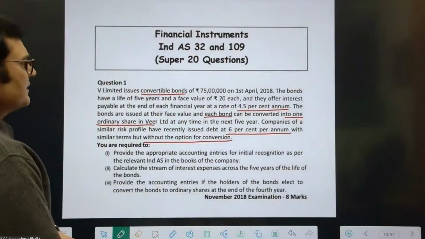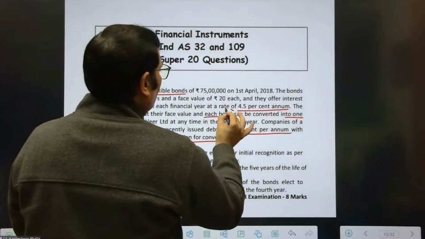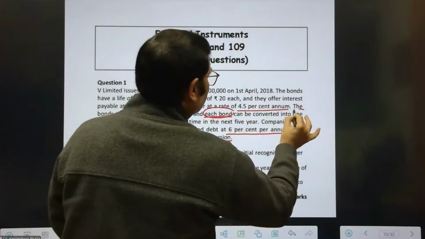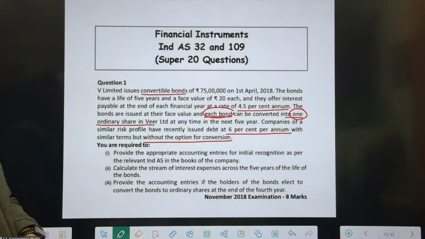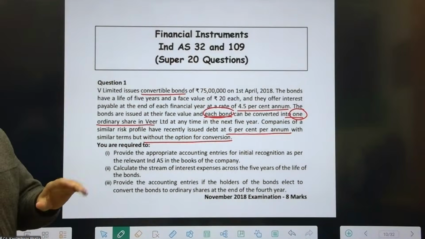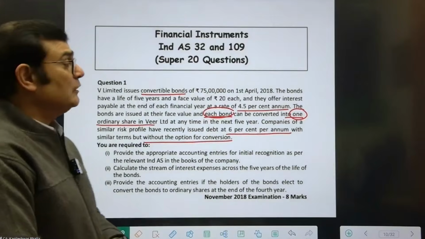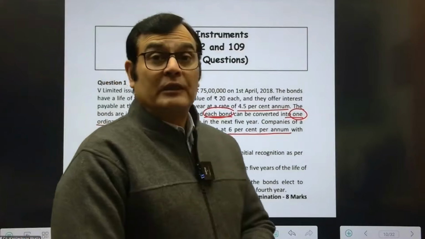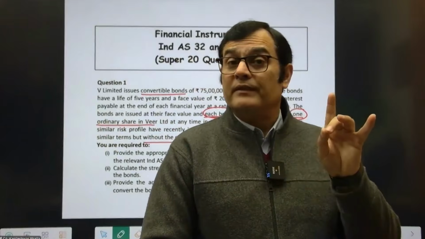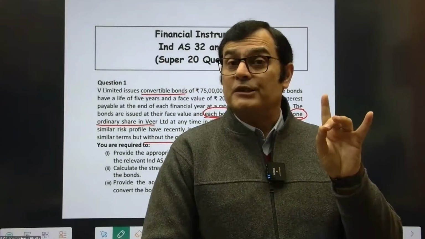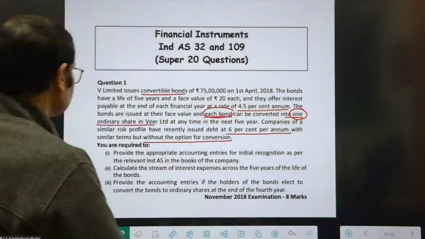And in this case, we can say that we're going to convert each bond into 1 equity share, which means a fixed number of equity shares are going to be issued. So the derivative is going to become equity in nature. When the derivative becomes equity in nature, the derivative is not segregated out of this instrument.